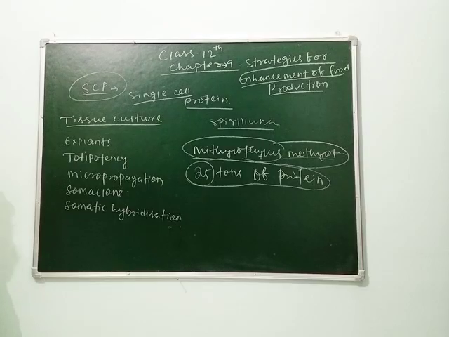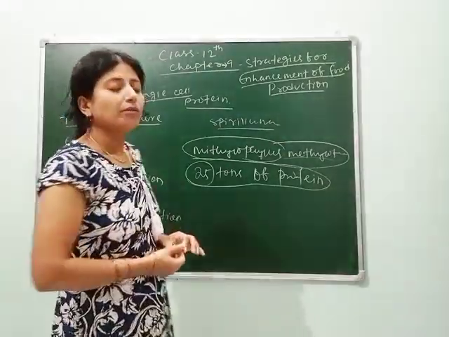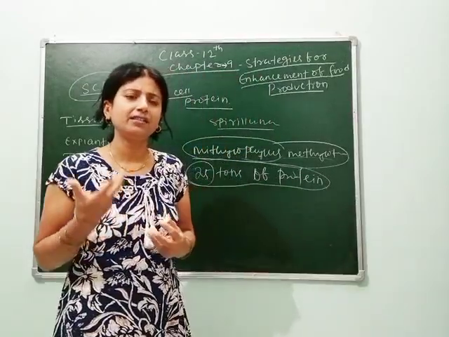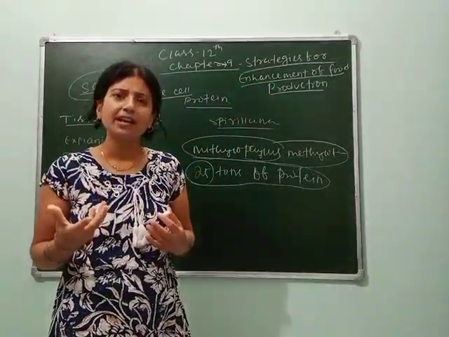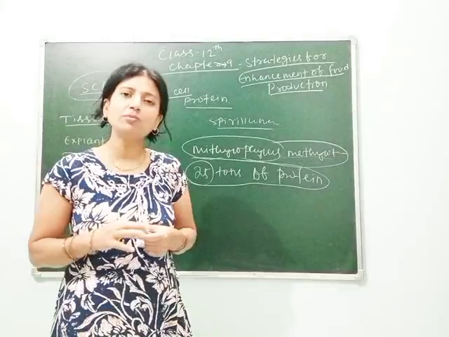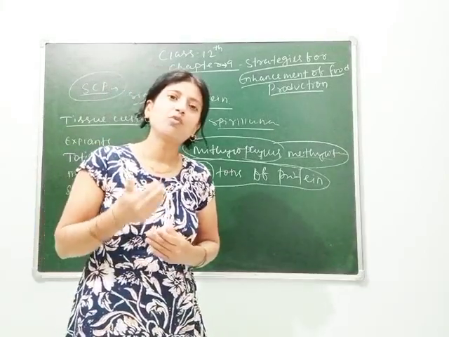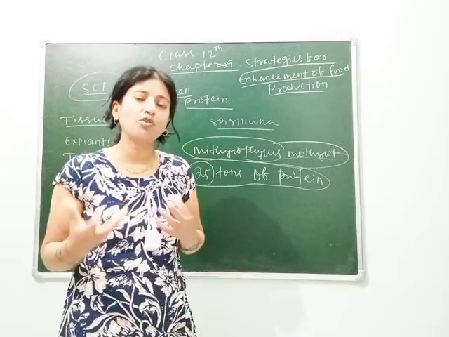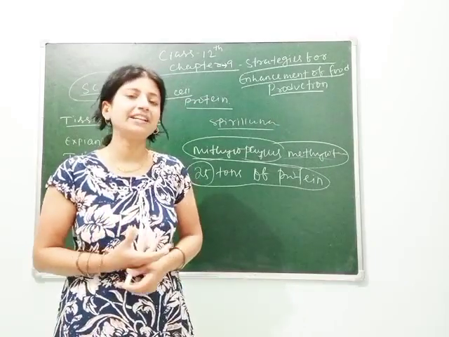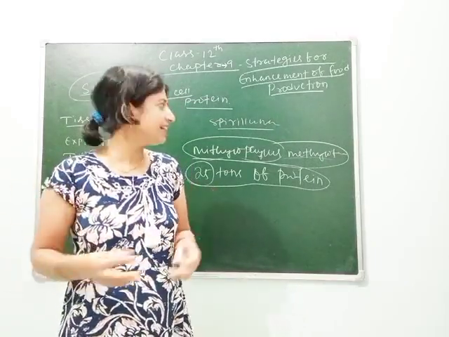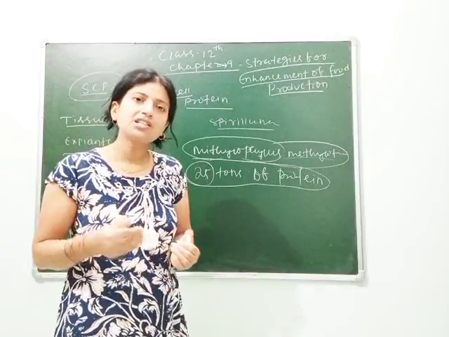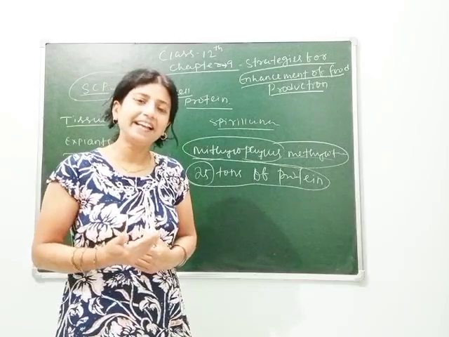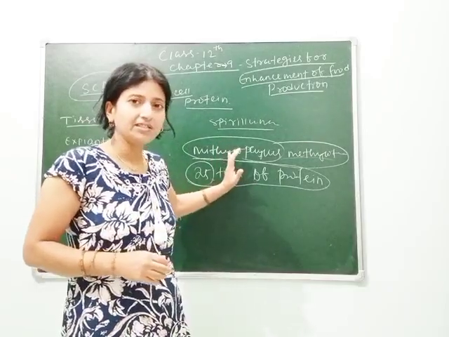I think you all are clear. Mushroom, because of its high quality and high amount of protein, is nowadays grown on an industrial scale, and you can see mushroom sold everywhere in malls and vegetable markets. So persons who are not taking meat, if they lack protein, can take mushroom.